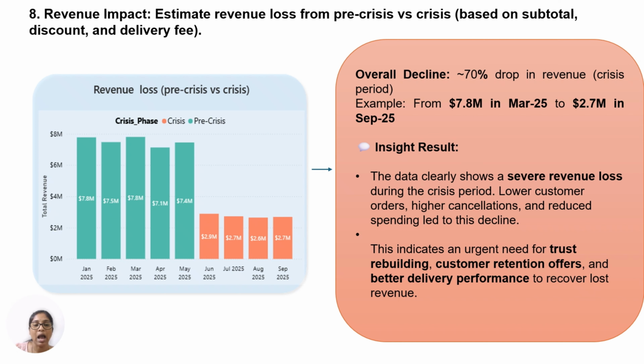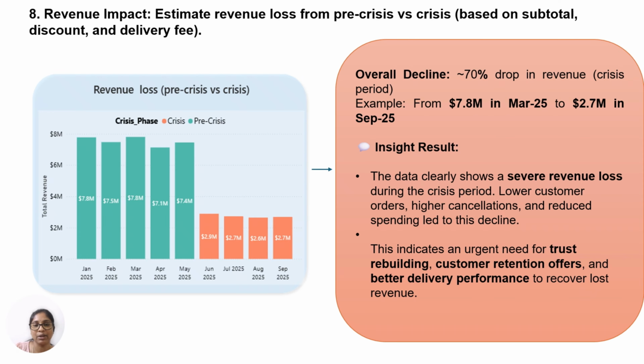For example, the average monthly revenue in the pre-crisis time is 7.5 million, and the crisis average revenue is 2.7 million per month. The estimated revenue decline is 75 percent, so the data clearly shows a severe revenue loss during the crisis period. So QuickBite should take immediate actions: rebuild trust, offer customer retention offers, and improve delivery performance to recover lost revenue.